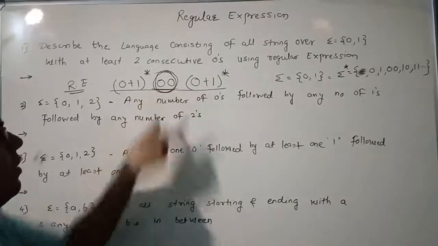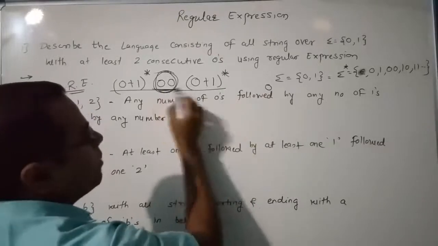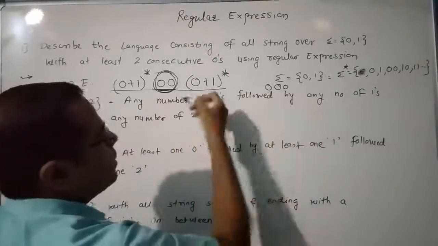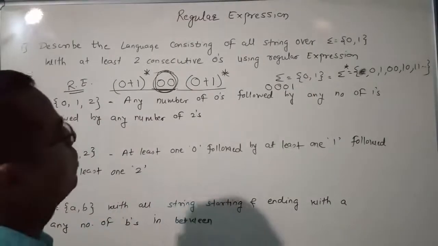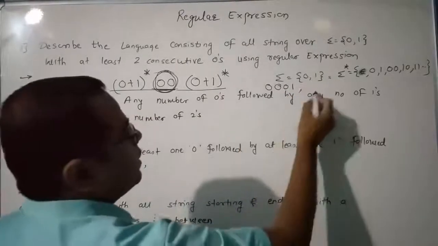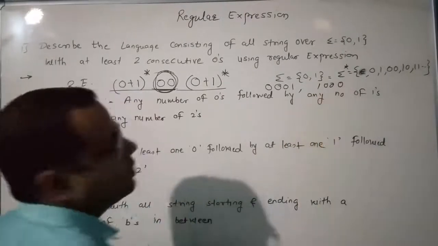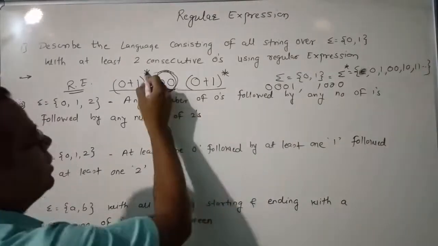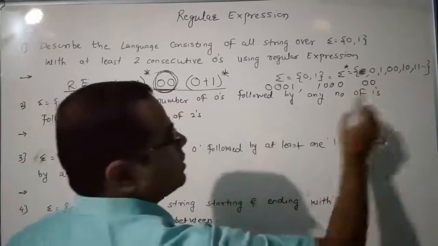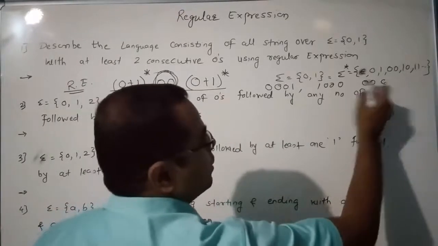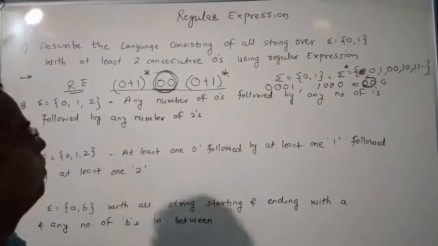Here, if you start with the 0 symbol, then 0, 0, and suppose the string ends with 1, then here is the 1. Or we start with 1, then 0, 0, and end with 0. Or suppose the star means epsilon, then 0, 0, and the ending star is also epsilon, then the string has at least 2 consecutive 0s.